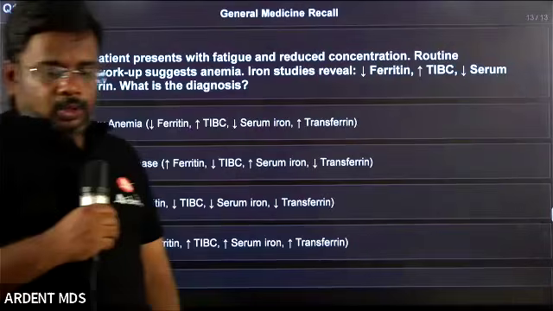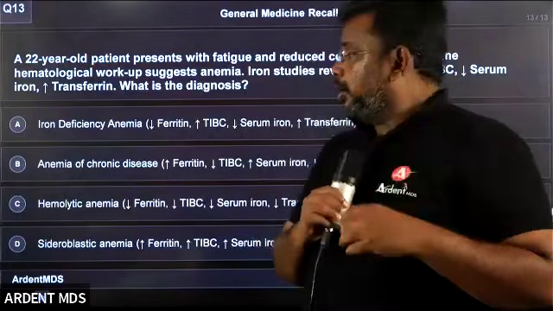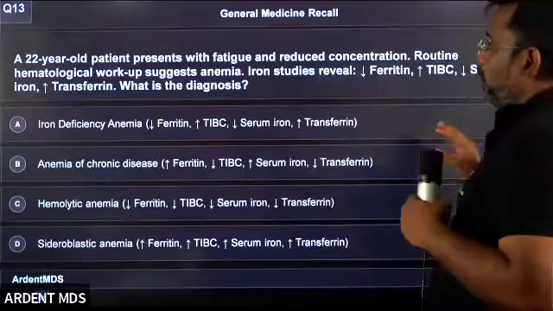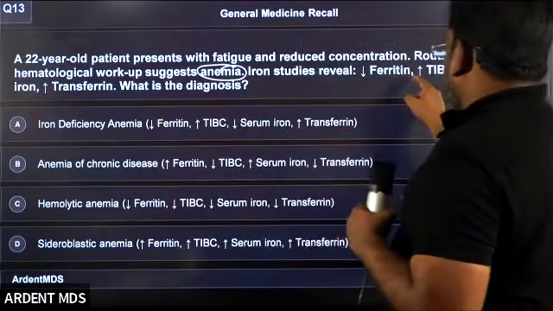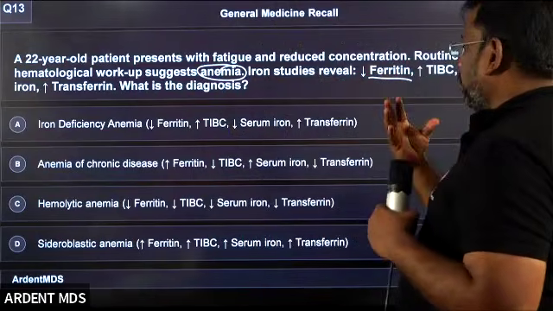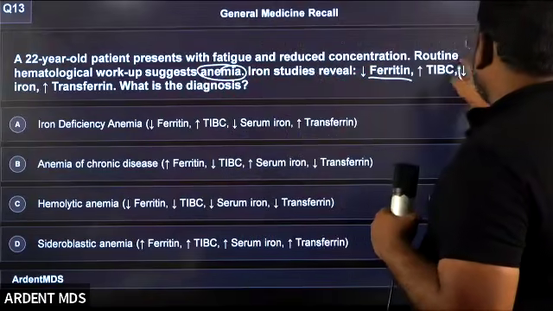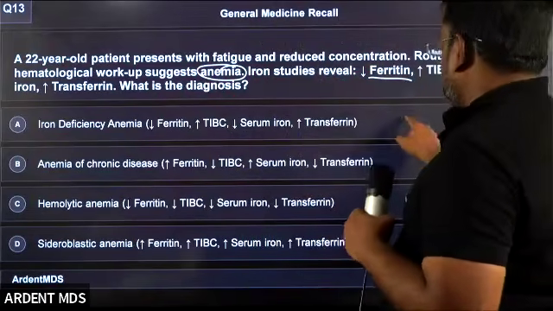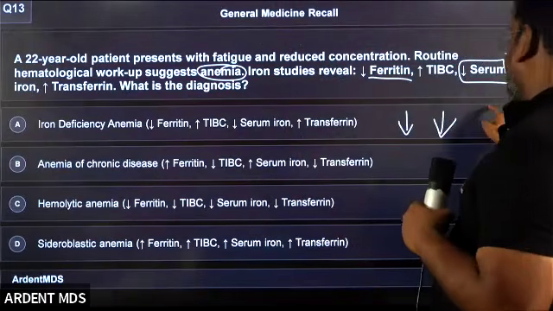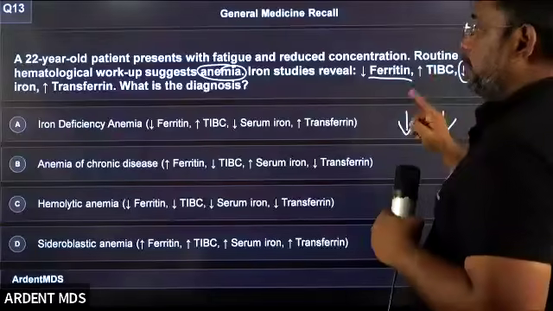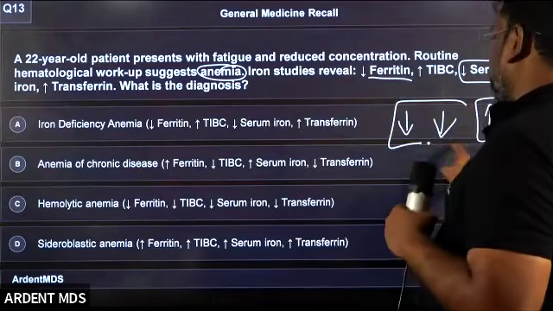So coming to question number 13, students, it is a very easy question. The patient is having a routine examination, which shows anemia. Decreased ferritin. What is called ferritin? The storage form of iron is called ferritin. Decreased serum iron. Iron is less, storage form is less. But iron binding capacity is increased. Transferrin is increased. Two things are decreased, two things are increased.